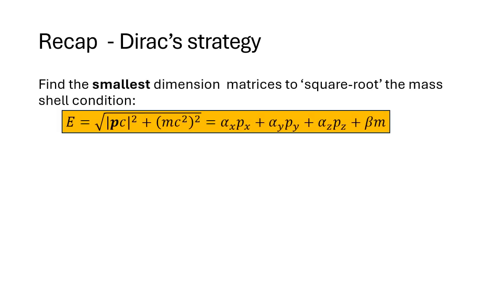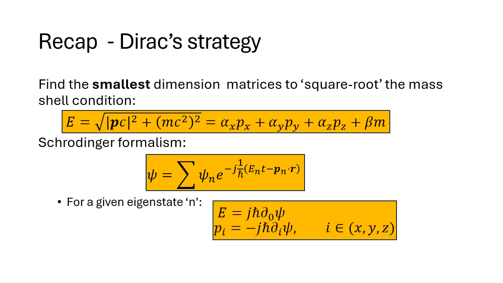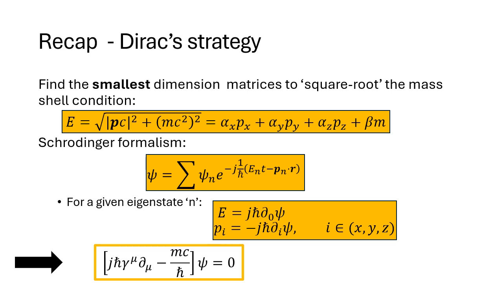Let's pause here for a recap of Dirac's strategy in deriving this equation. The first and most significant step Dirac took was to use the anti-commutation properties of matrices to effectively take the square root of Einstein's mass-energy relation. He then applied the formalism of the Schrödinger equation using the wave function and its associated energy and momentum operators to write his final equation. This was done with a simple transformation of his original alpha and beta matrices. These are the essential ingredients in the recipe for the Dirac equation.